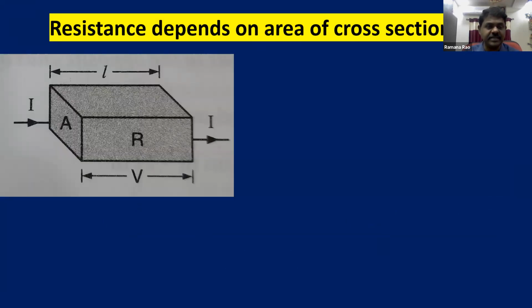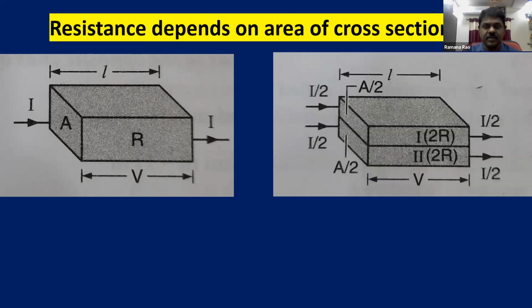Again, we have a conductor with V potential difference, that means connected to a battery, and area of cross section is A, through which current is passing, and length of the conductor is L. Now one conductor is placed over the other conductor. That means potential difference is same for both the conductors.